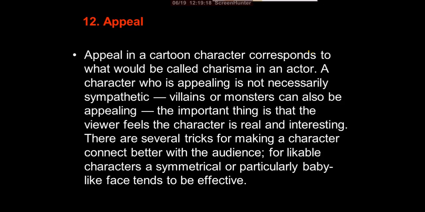Okay, and the next, the last one, is appeal. So appeal in cartoon characters corresponds to what would be called charisma in an actor. A character who is appealing is not necessarily sympathetic. Villains and monsters can also be appealing. The important thing is that the viewer feels the character is real and interesting. There are several tricks for making a character connect better with the audience. For likable characters, a symmetrical or particularly baby-like face tends to be effective.